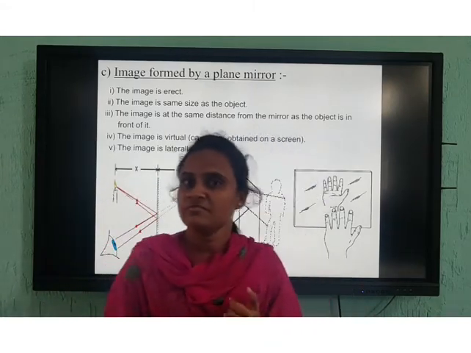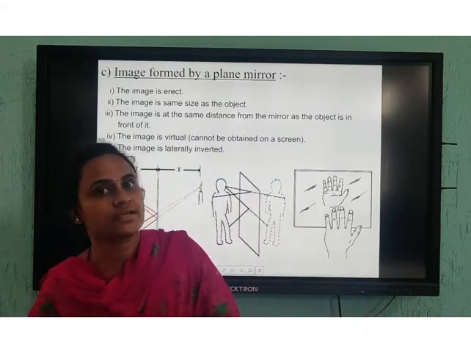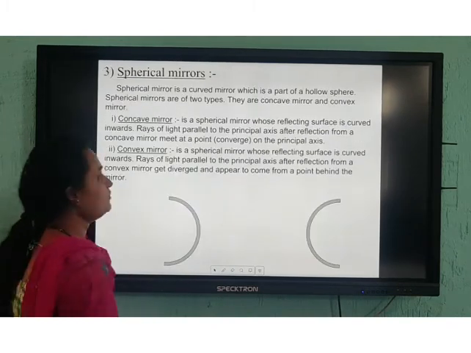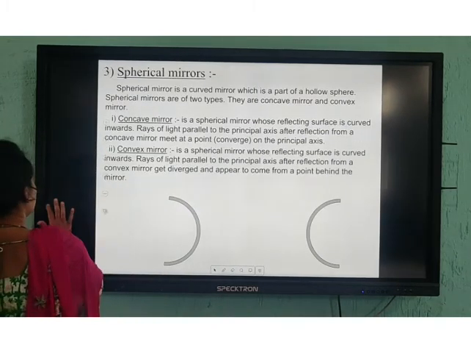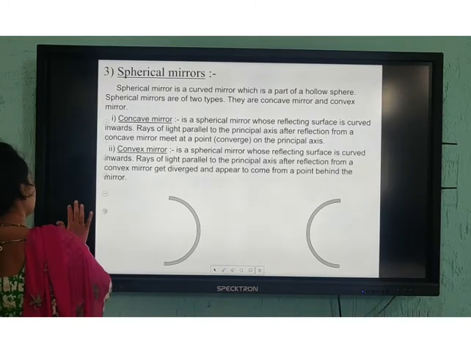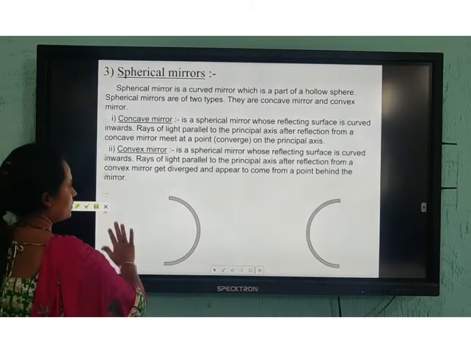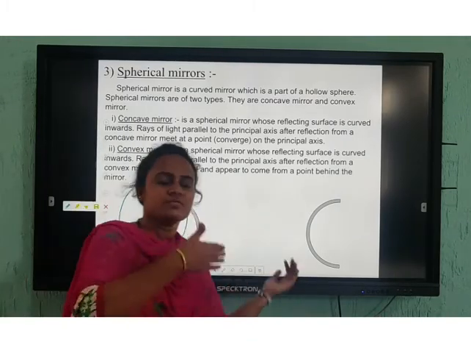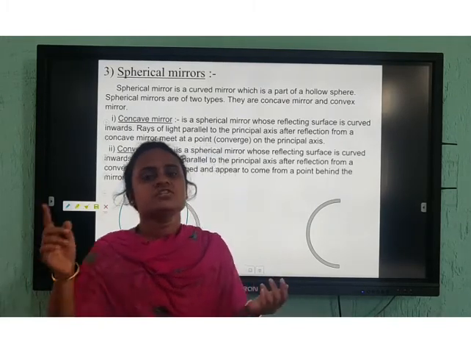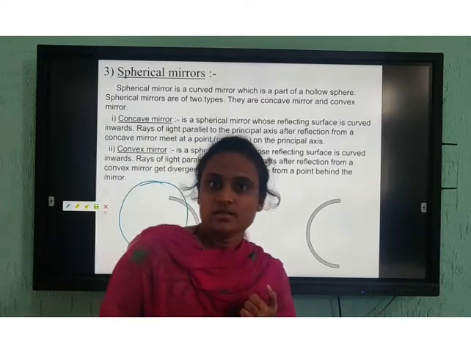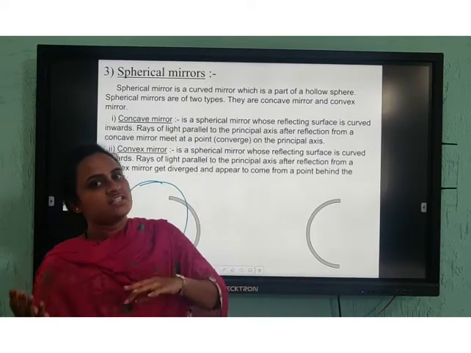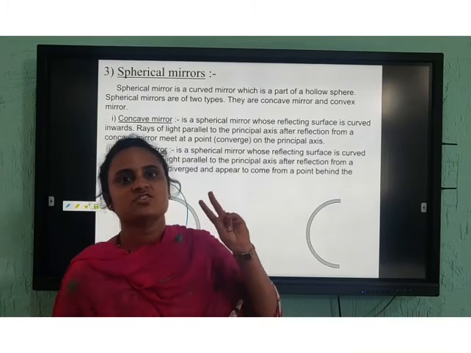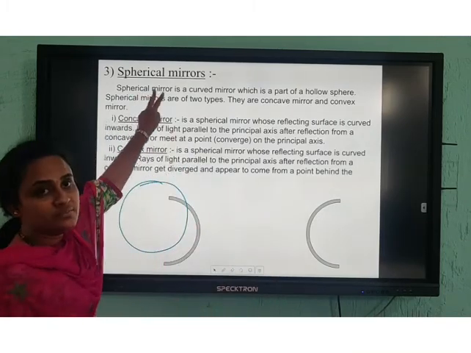Now there is a type of mirror called spherical mirrors. Spherical mirrors means what? You all know the meaning of spherical, right? What do you mean by spherical? Which is in the shape of this, right? Spherical. So that type of mirror is called a spherical mirror, which is in the shape of a sphere. This spherical mirror is classified into two types of mirrors.